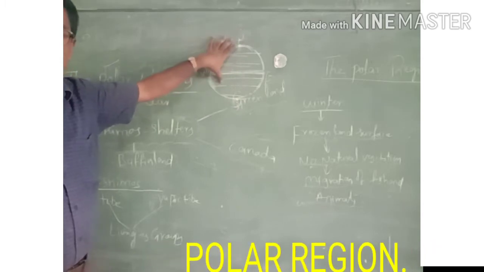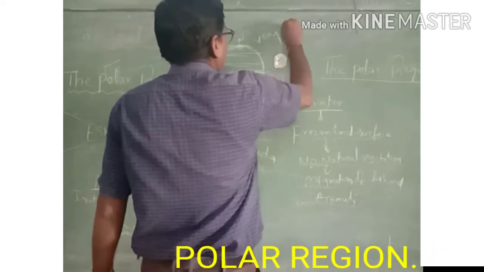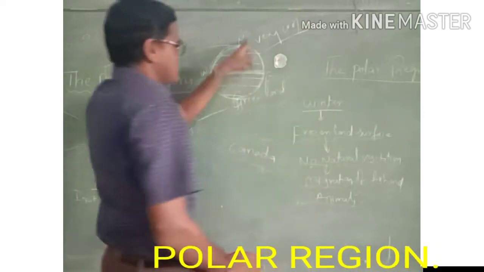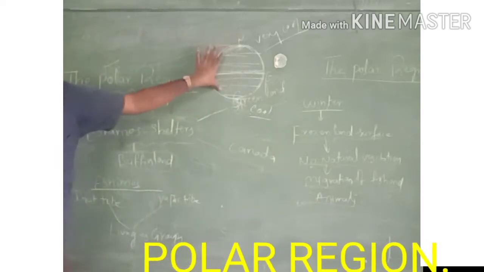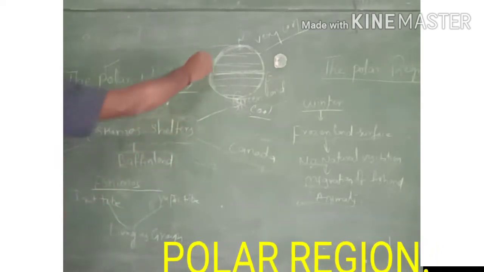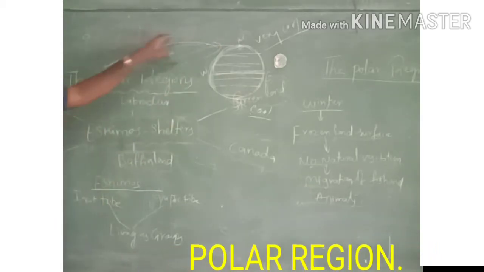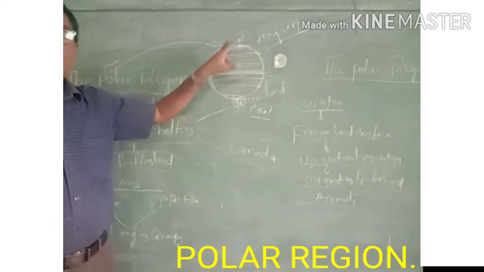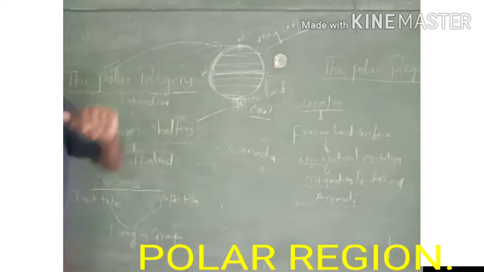In the polar regions, there is very cool temperature. In these two regions, very cool temperature will be there, so we call these regions polar regions. We can call these regions polar region or polar belt. Why? What is the reason?